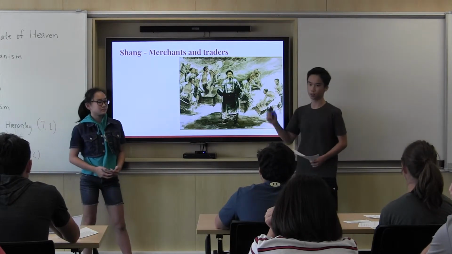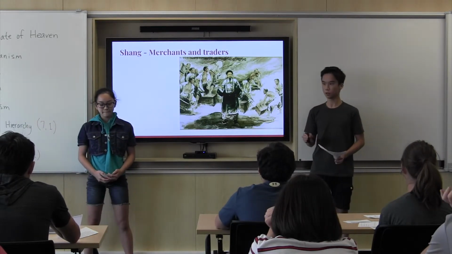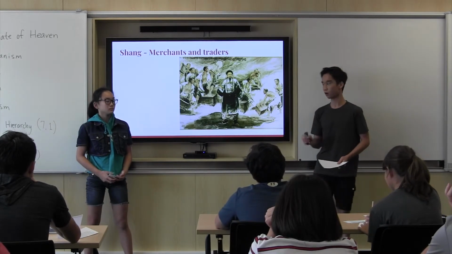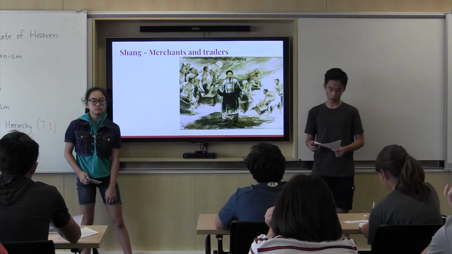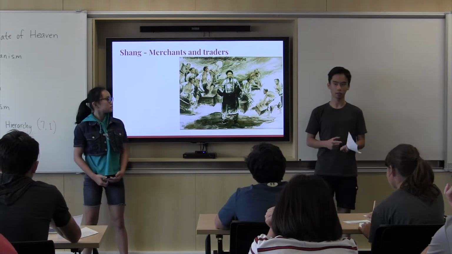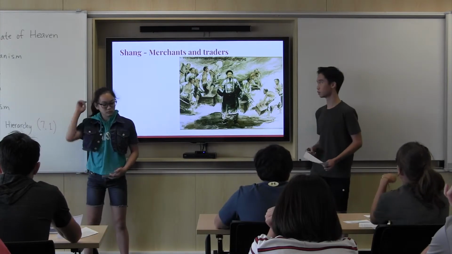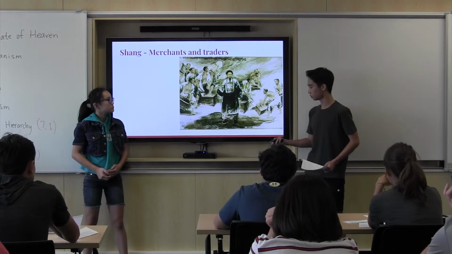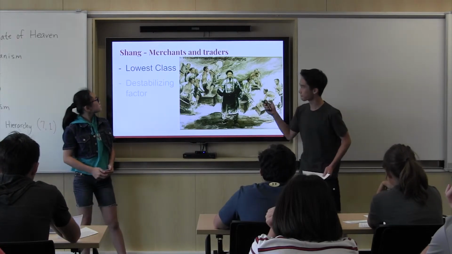Finally, the Shang, merchants and traders. Now, this was the lowest class in the social hierarchy because they didn't produce anything and instead gained profit from other businesses. Now, this class was comprised of 4 different groups of people: traders, sellers, shopkeepers, and bankers, who all lived in small towns and provided services and goods for those who were ranked higher than them.